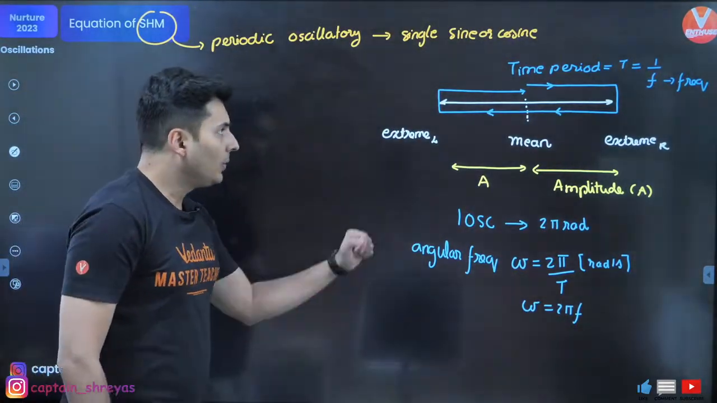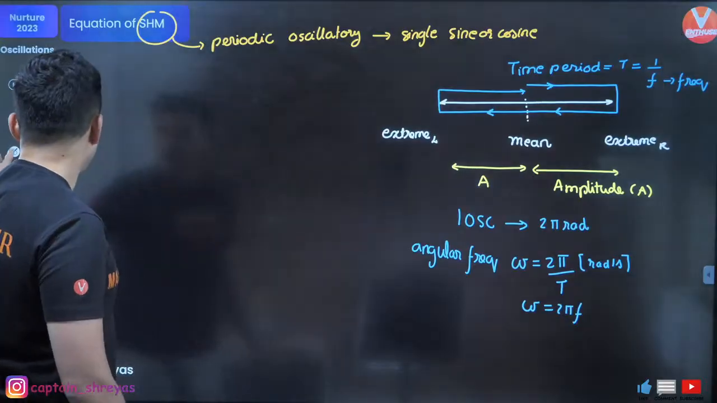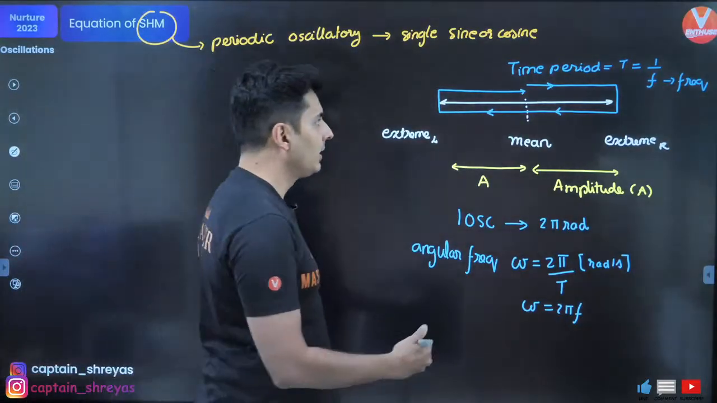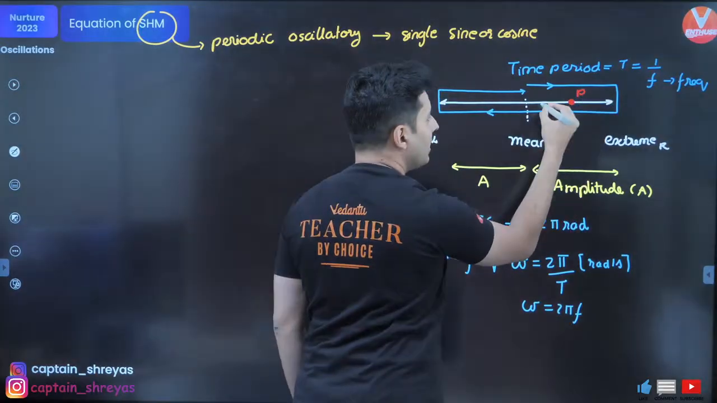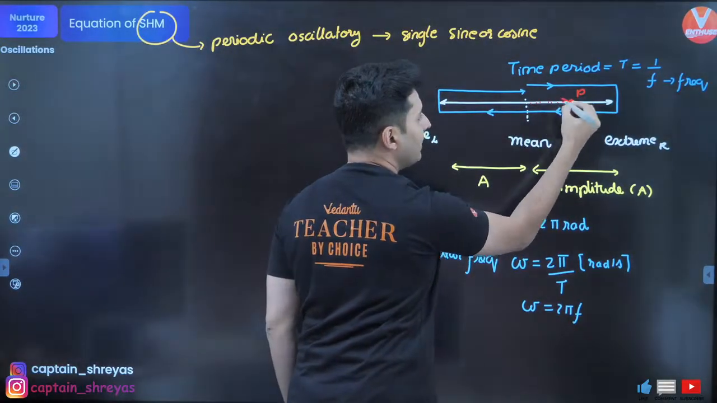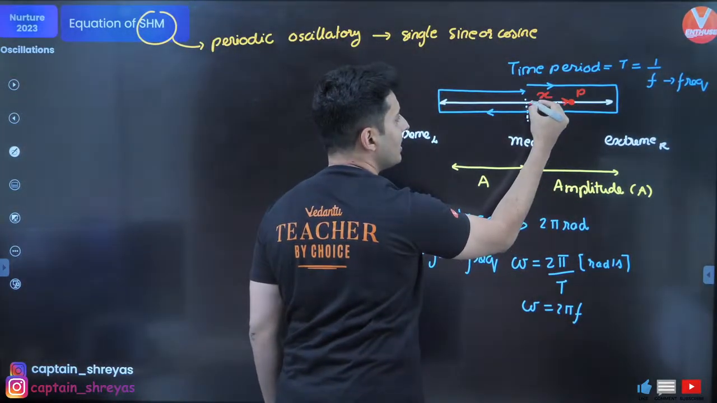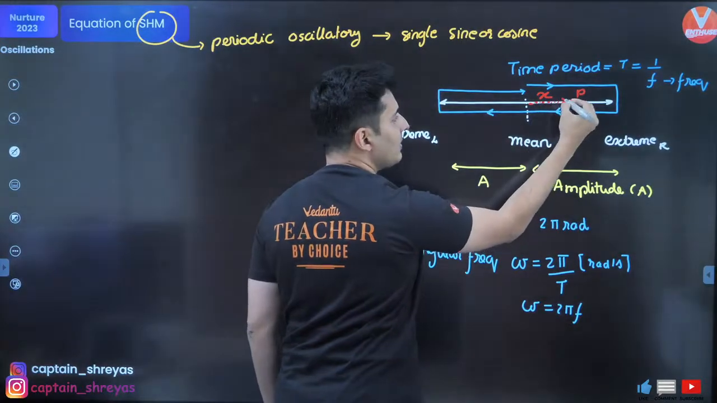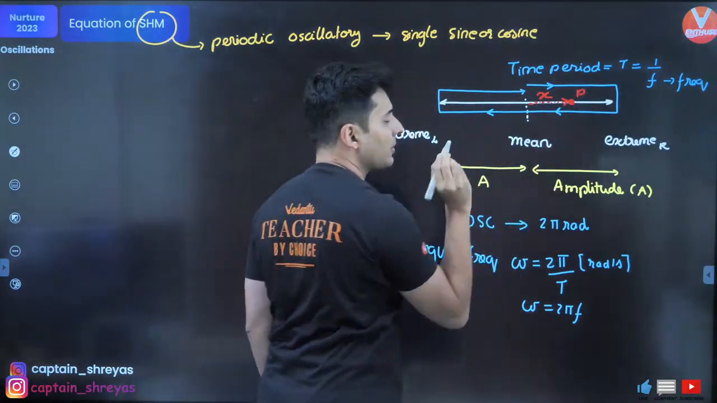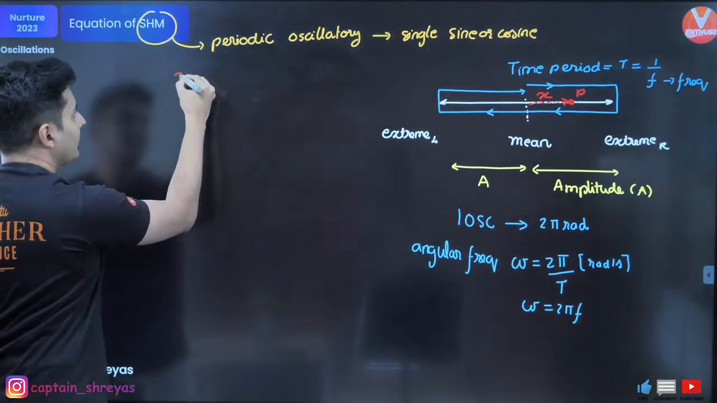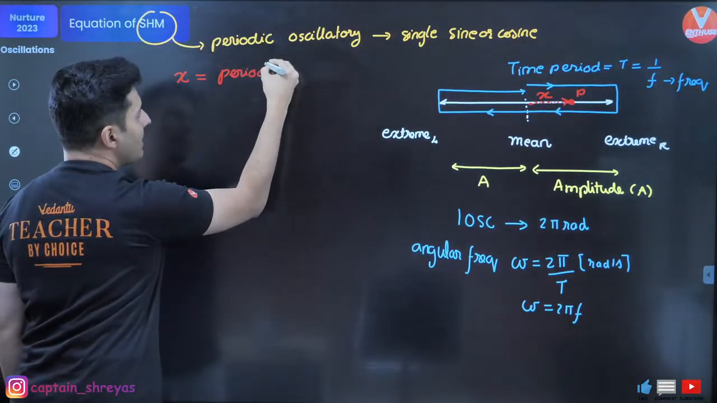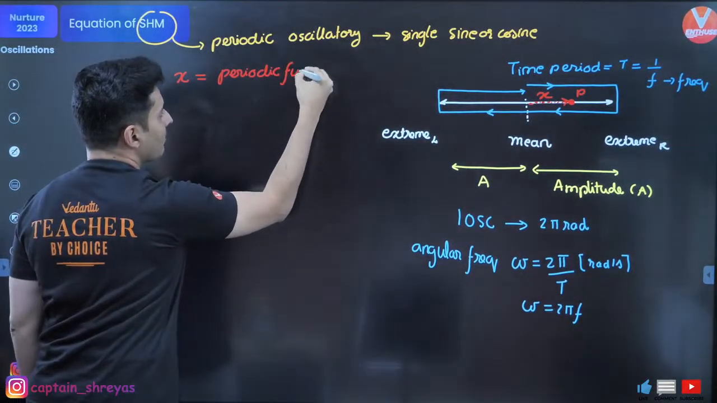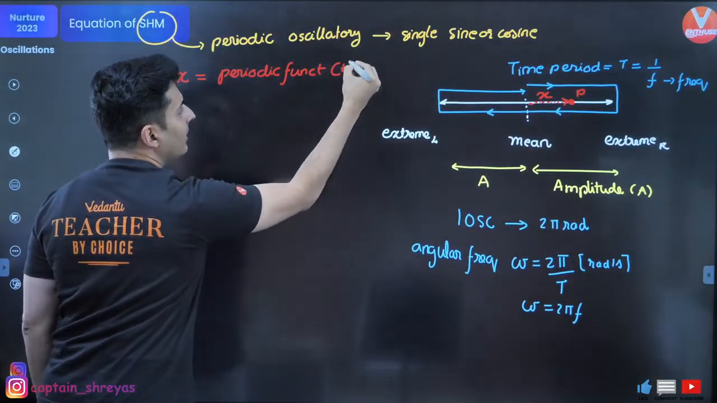Great. Now, the current position of the particle could be anywhere as it is oscillating. Right now the particle is over here, so it has a displacement from the mean position given by x. So what is x? x is the displacement from the mean position. This x will be a periodic function, and it will be a function of time.